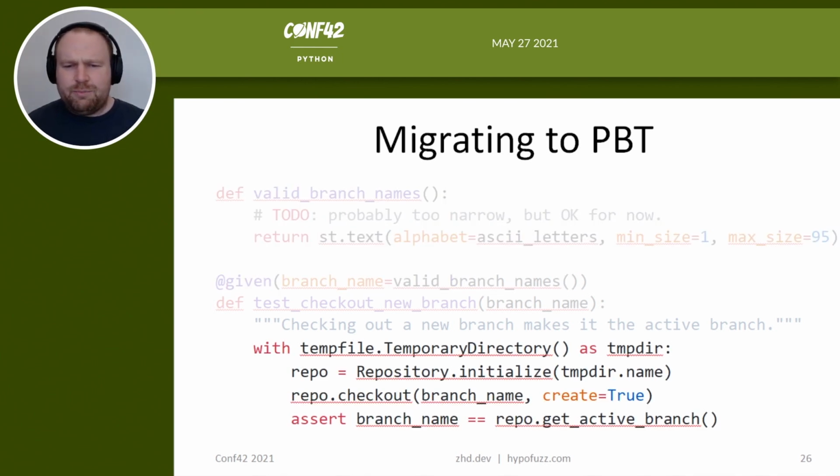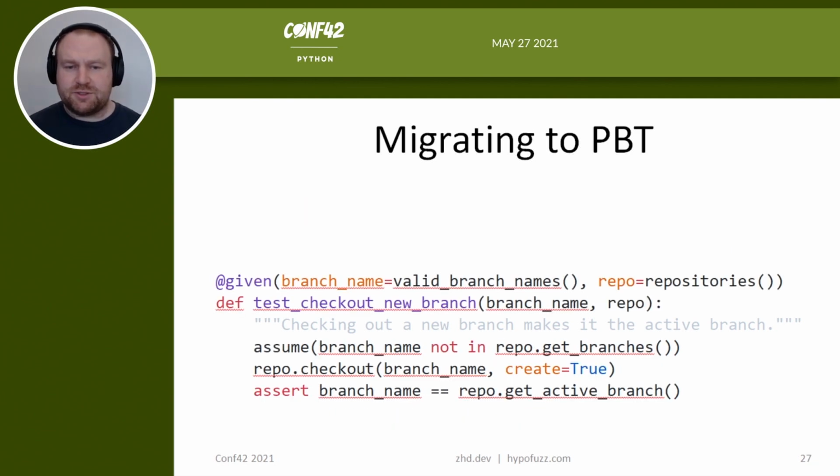And now, looking at the body of the test, this is a decent test, but if we want to clarify that it works for non-empty repositories as well, we might want to end up with something like this. We say, given any valid branch name and any Git repository, so long as the branch name isn't already a branch, when we check out that branch name and create the branch, it becomes the active branch. So there we are. That's how I'd refactor.